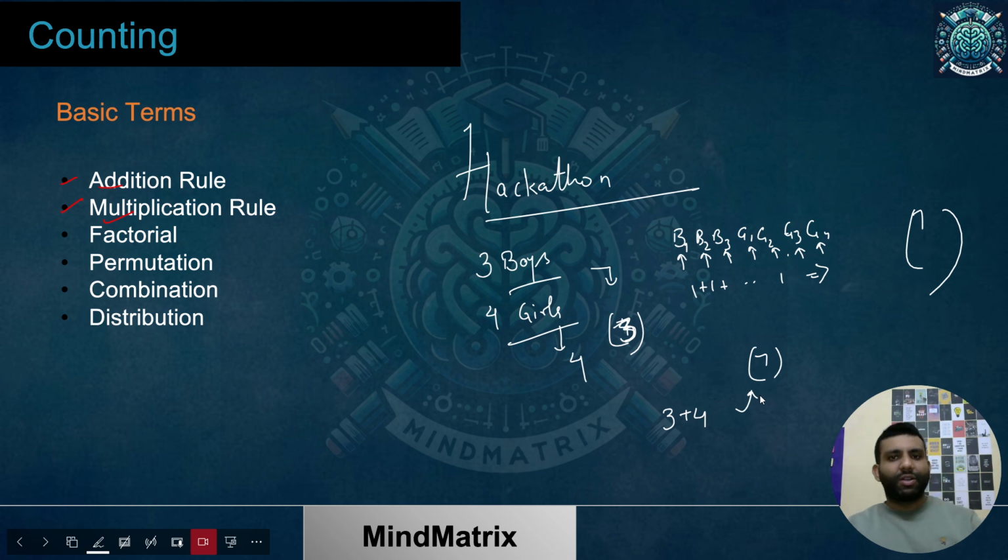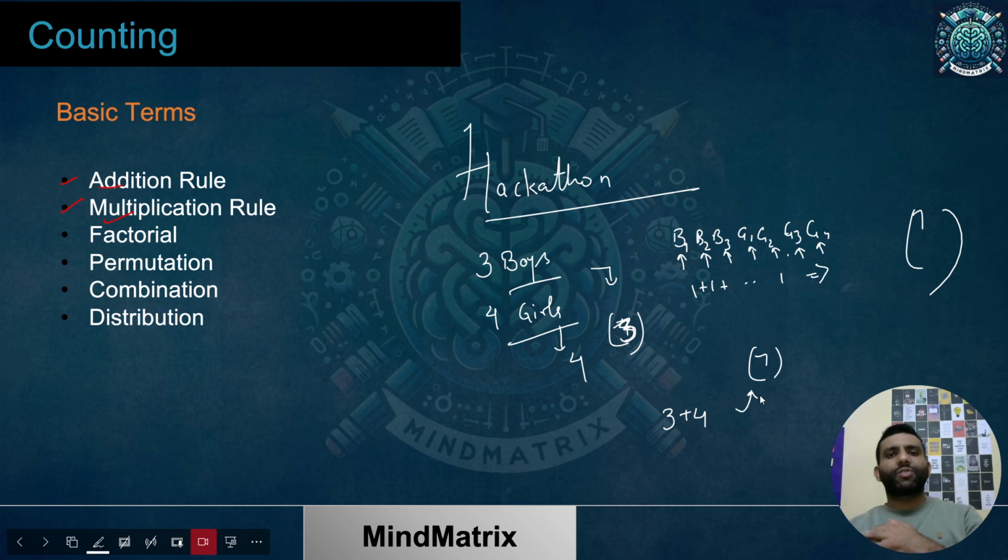Okay, let's move further. If the question was that one boy and a girl would be winners, what did I mention? One boy and a girl would be winners. That means one of the boys from 3 boys and one of the girls from 4 girls would be coming up and winning.